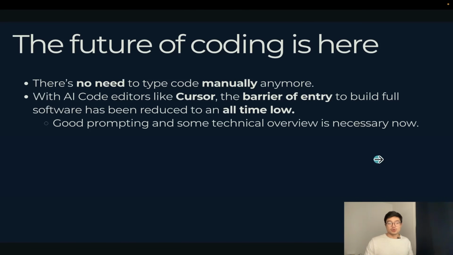So yeah, the future of coding is here. There's no need to type code manually anymore because you have editors like Cursor. And because of that, the barrier of entry to build full software has been reduced to an all-time low. As long as you have good prompting and some overview of how the app should be built, that's the only necessary thing you need to use Cursor and build an app successfully with it.